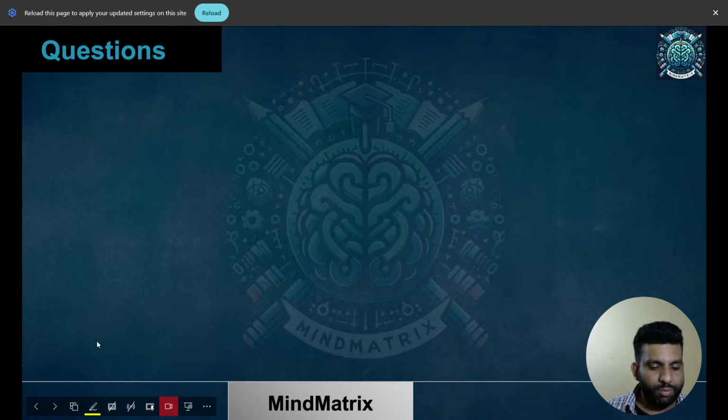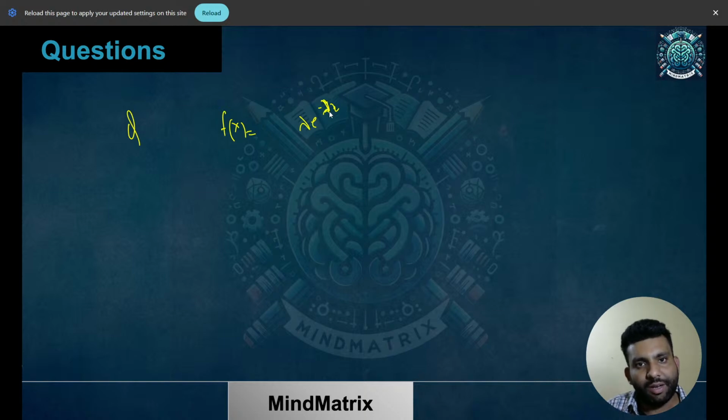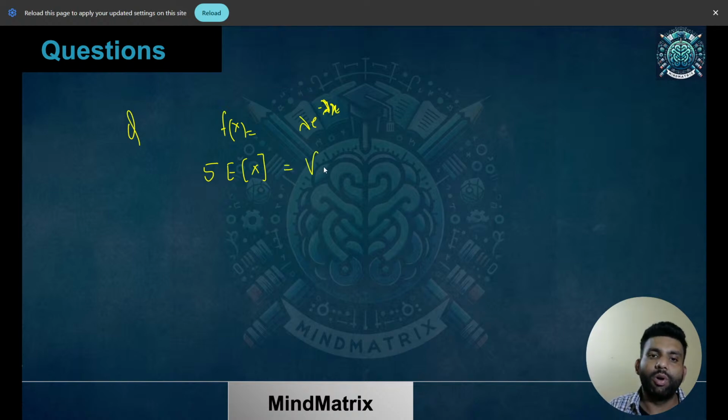And let me just talk about one more question over here. That's very simple. We have an exponential random variable within the question. And it is given f of x equals, we know, lambda e to the power minus lambda x, something like this we are having. And we are given that 5 times the expectation is equal to the variance of x. What was asked was the value of lambda. What is the value of lambda over here?